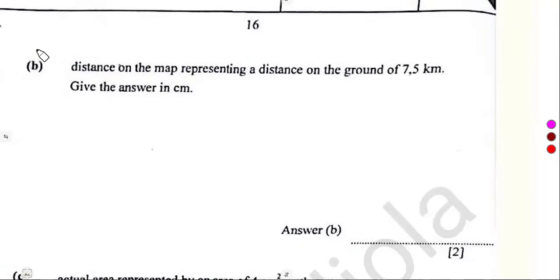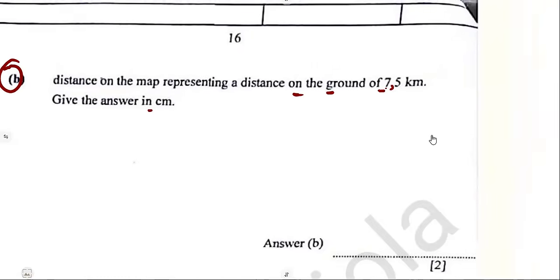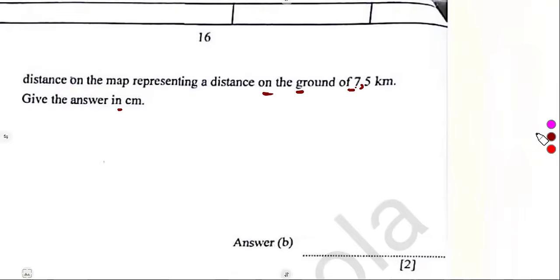On the other part of the question, which is B, the distance on the map representing a distance on the ground of 7,5 kilometers, in centimeters. So remember already, guys, we have got a relationship, which is just like a scale that we can consider, of what is on the map to what is on the ground in kilometers.